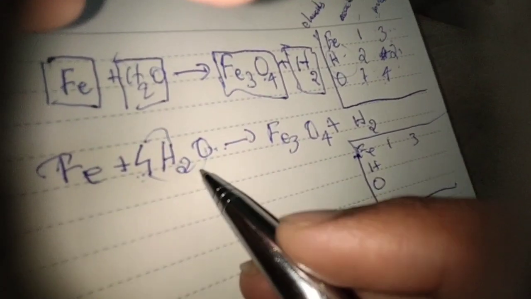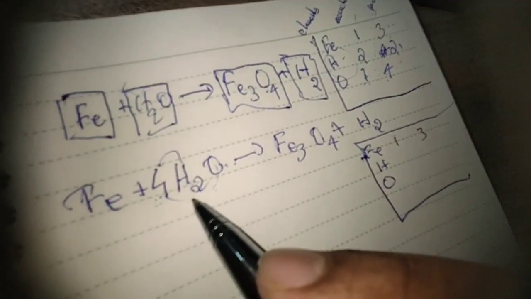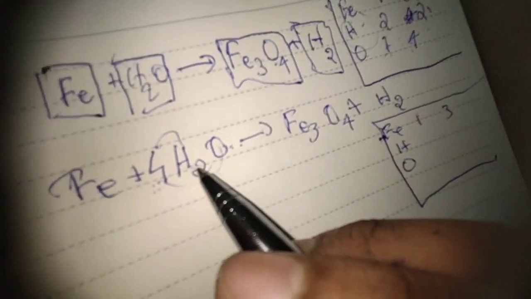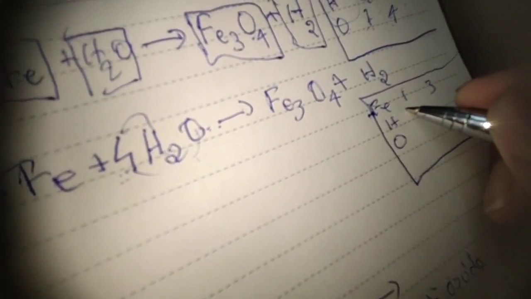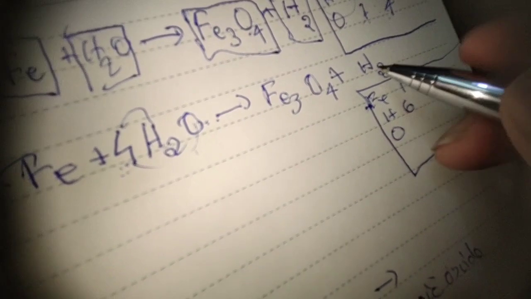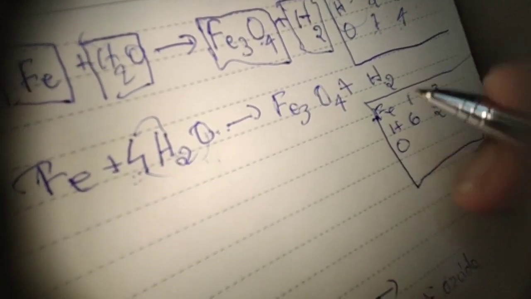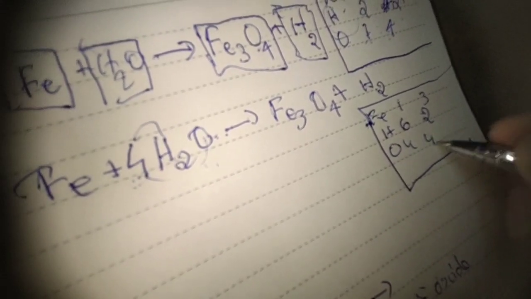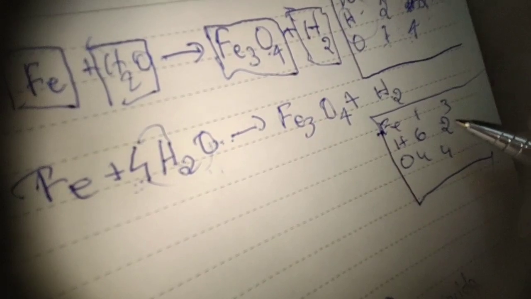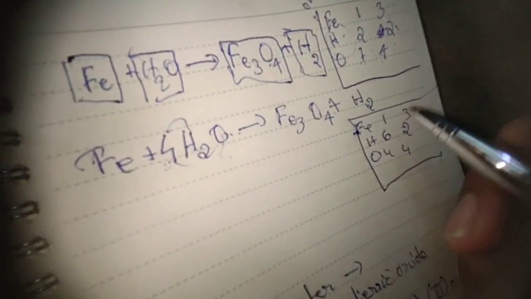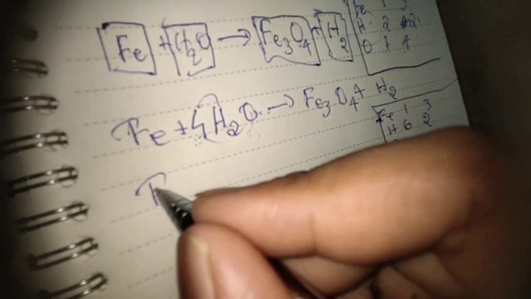Hydrogen 4 into 2 is 8, no, 2 into 4, which is 8, and here are only 2. 4 into O is 4, and here is 4. Now what do we see? Hydrogen not balanced, and iron. So one change at a time.